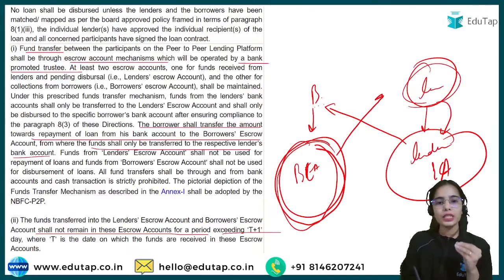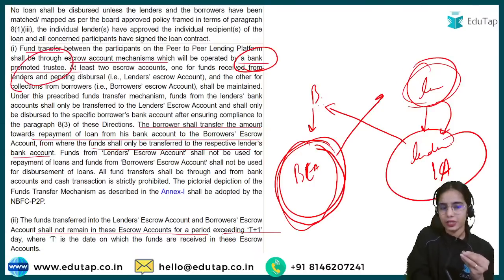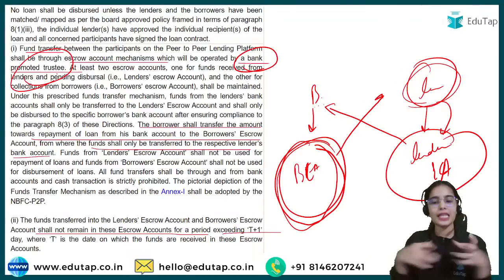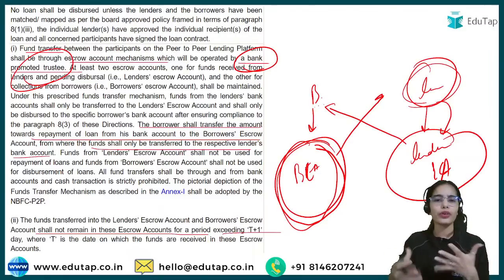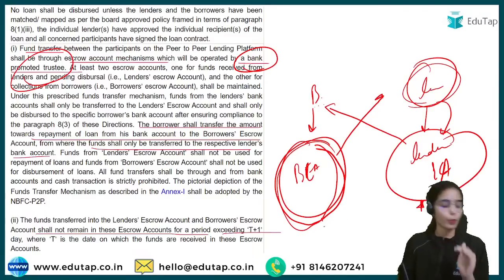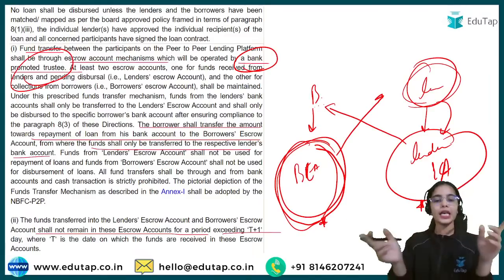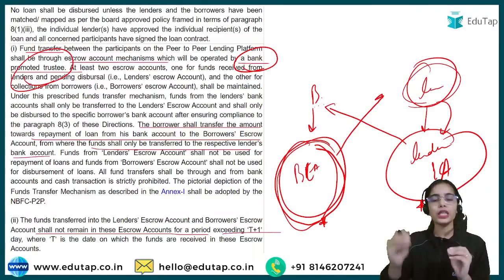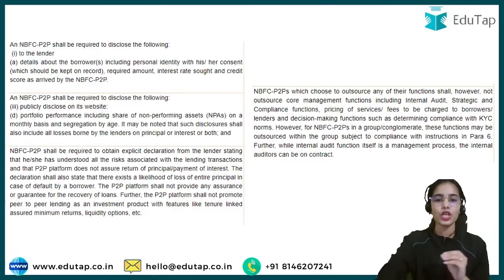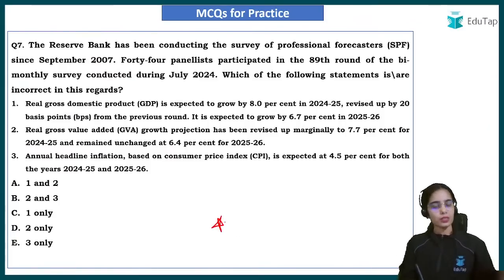Okay. So these escrow accounts are handled by a bank-promoted trusted third party that is handling these escrow accounts, so that money laundering and such kind of things should not happen. And as soon as the lender escrow account or borrower escrow account has received the money, the transaction should complete within T+1 day. Okay. So these are some guidelines. Now try to answer this question.